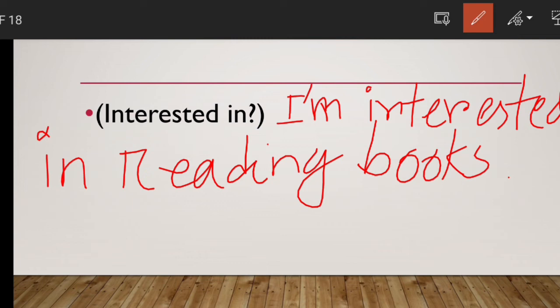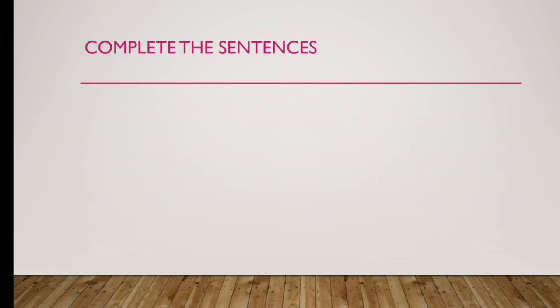So you can be interested in other activities, such as I'm interested in plants, I'm interested in cycling, I'm interested in swimming, I'm interested in drawing, like this. So the main thing is I am. So in this way you can practice to talk about yourself. Let's see the next one.